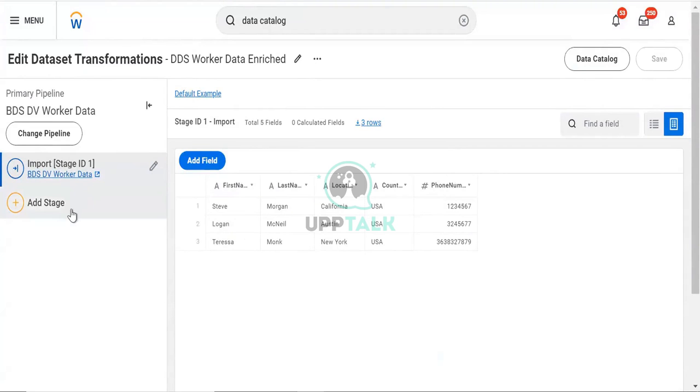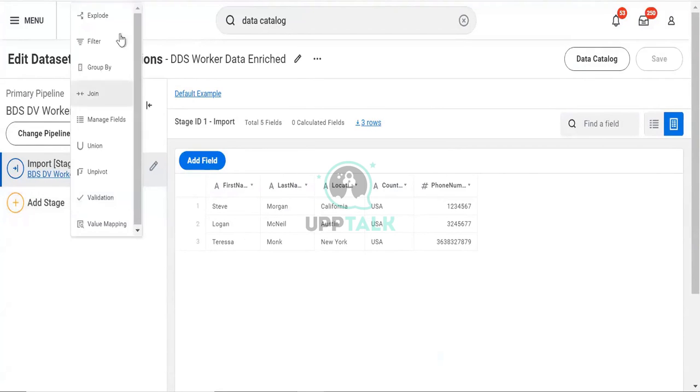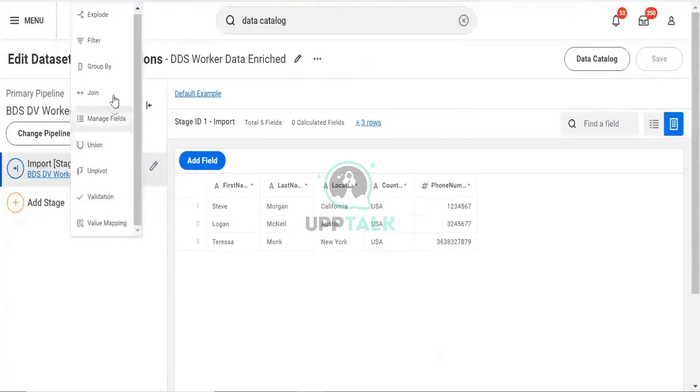Here, when I click on add stage, I am able to see different options available over here. Different options have different workings. The most used are the filter, group by, join, manage field, and union. These are the most used ones. Unpivot, validation, value mapping, and explode are much less used, depending on scenarios, but these are the ones which are mostly used.